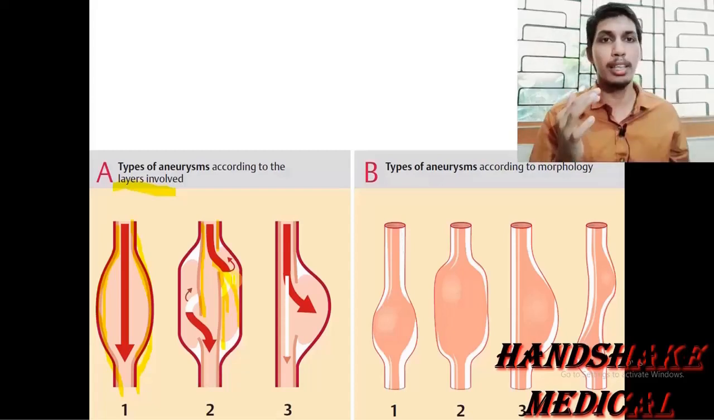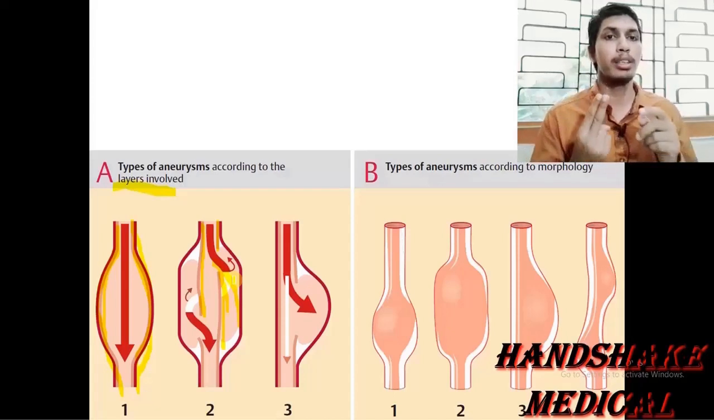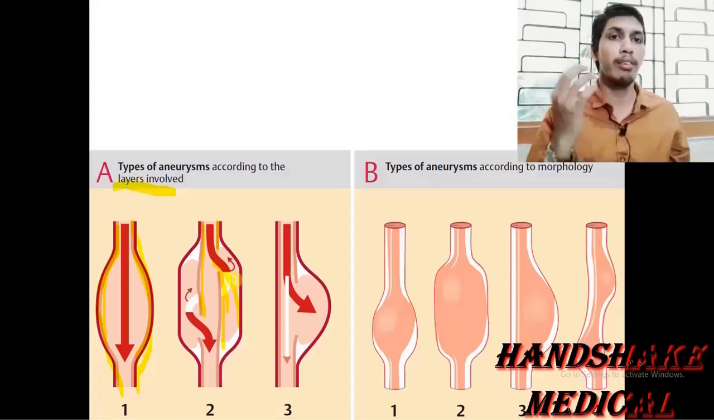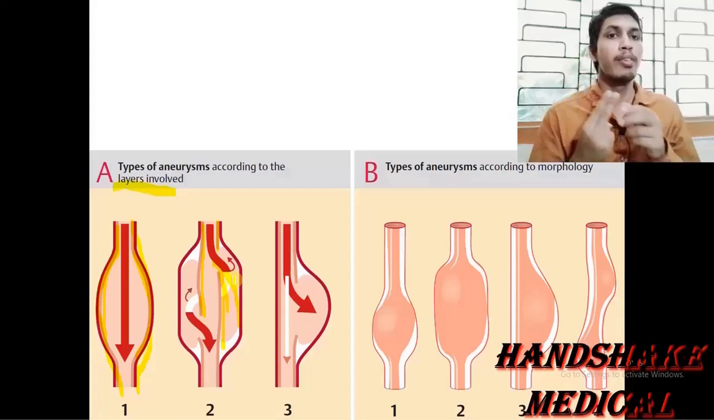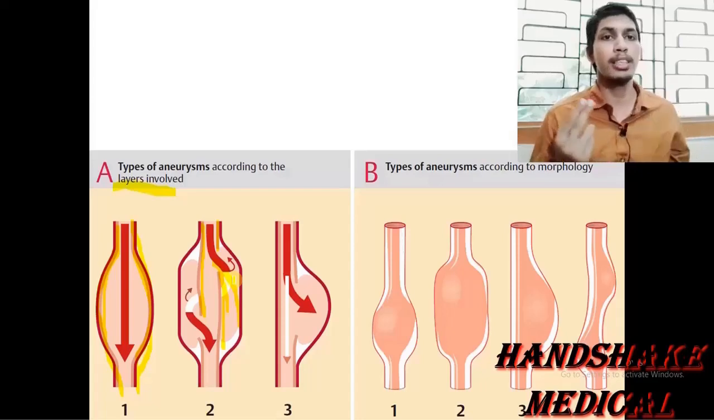So there is a formation of a false lumen, with an appearance like a double barreled gun. You have seen the double barreled gun. Likewise, there is a true lumen that is normally present, and a false lumen formed due to the accumulation of blood between the vessel walls. This double barreled gun-like appearance is known as the aortic dissection.